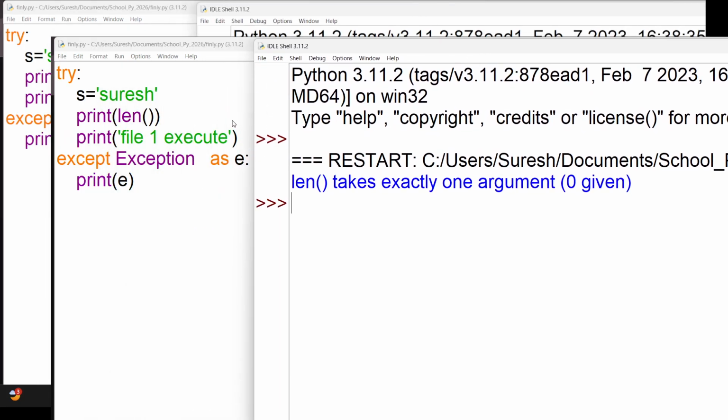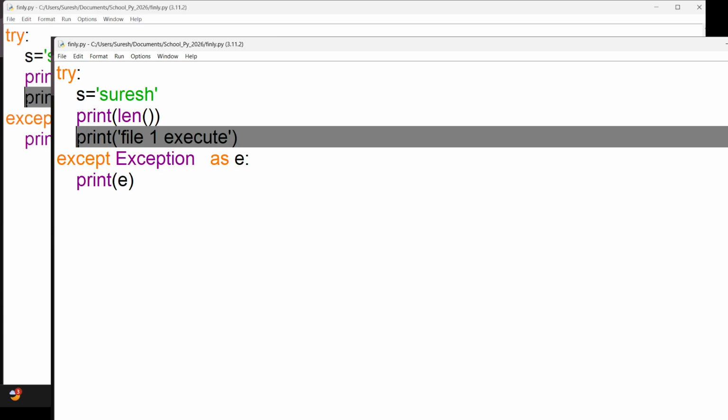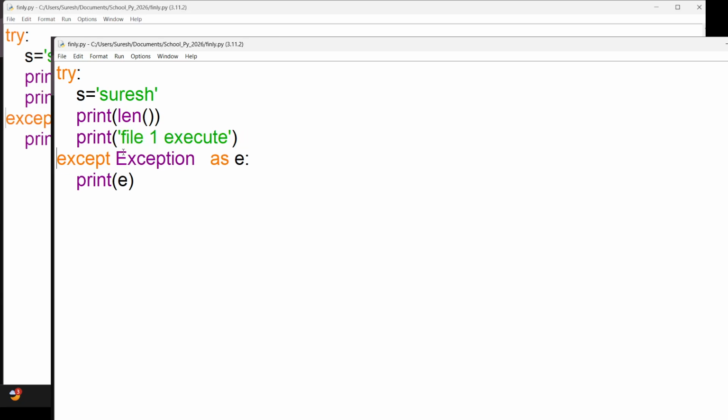Why is it not working? Because we have an error here, and it directly goes to the catch block. Then I'm going to remove this. I'll just cut this print statement and write it here, like this.